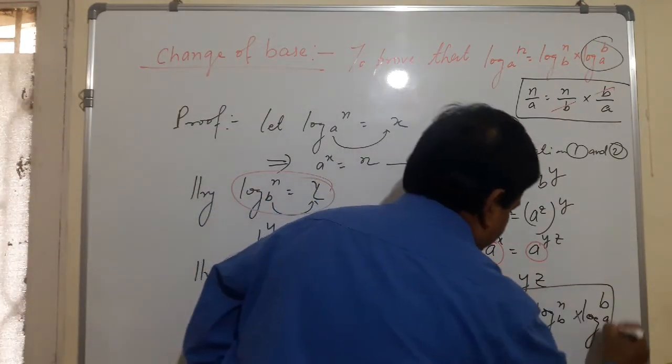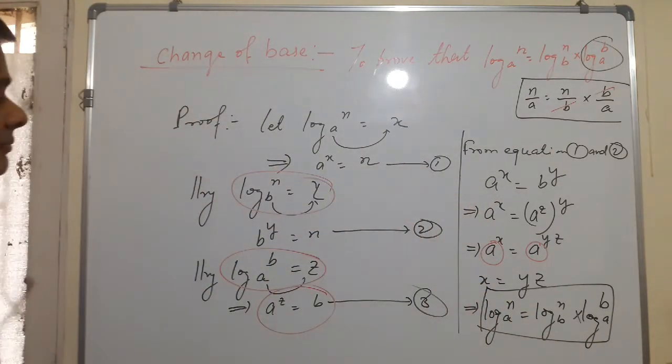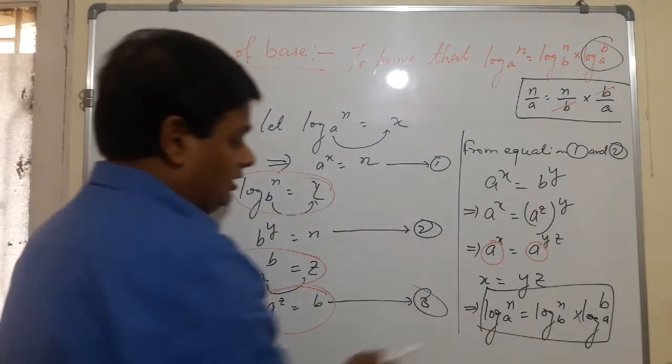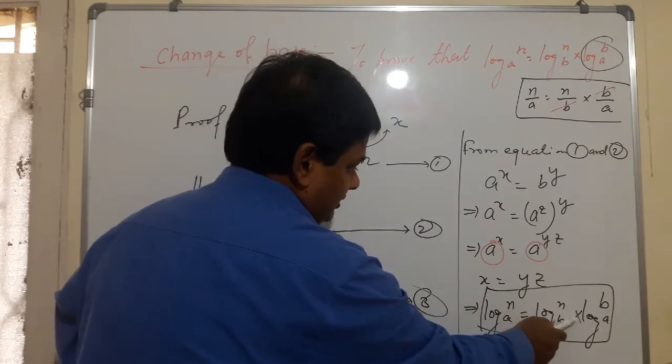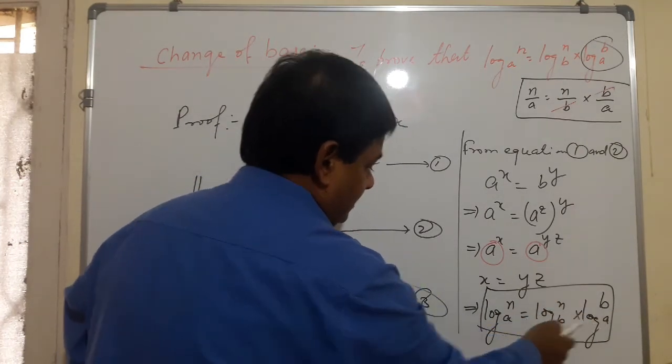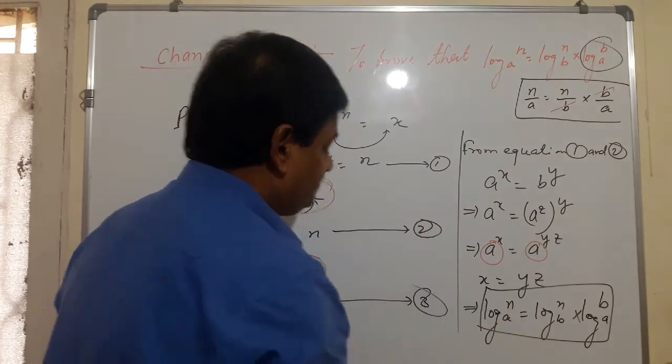This is very important formula, change of base. So log n to the base a equals log n to the base b into log b to the base a. See here, the base is changed.